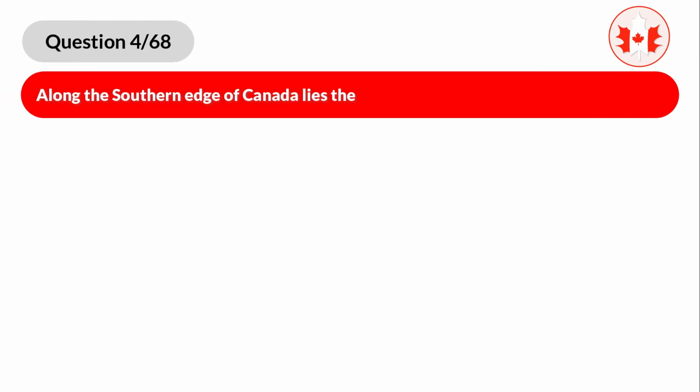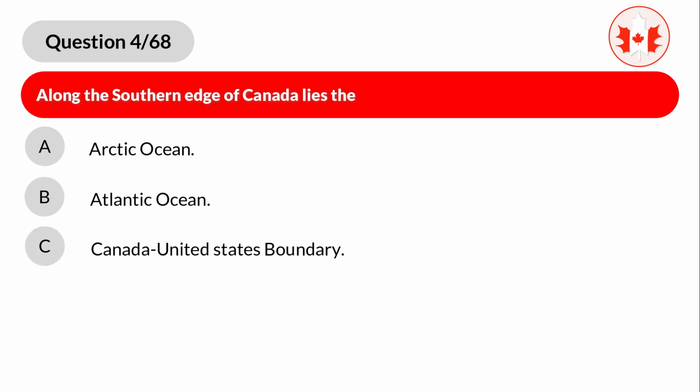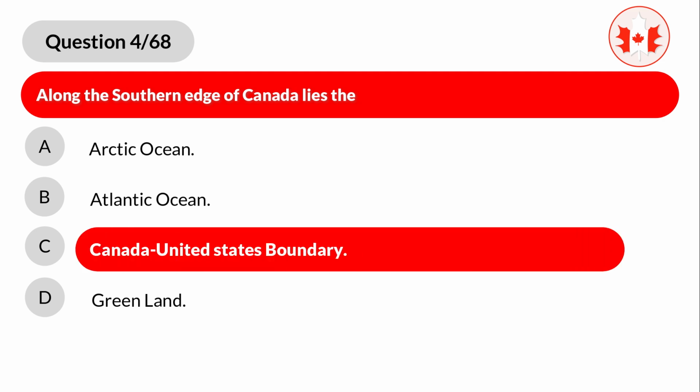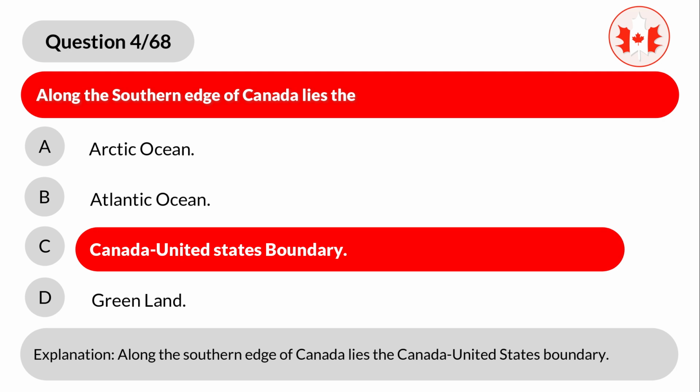Question 4. Along the southern edge of Canada lies the A. Arctic Ocean. B. Atlantic Ocean. C. Canada-United States boundary. D. Greenland. Correct answer is C. Canada-United States boundary. Explanation. Along the southern edge of Canada lies the Canada-United States boundary.